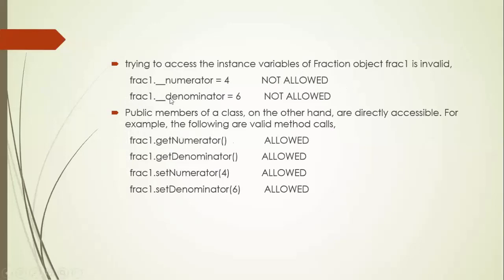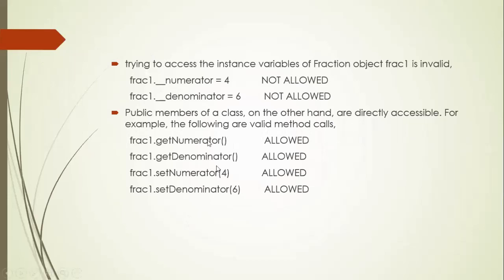So if you precede variables or methods in a class with two underscores, they are said to be private members. If you don't give any underscores before these variables or methods, then by default they are treated as public in Python.